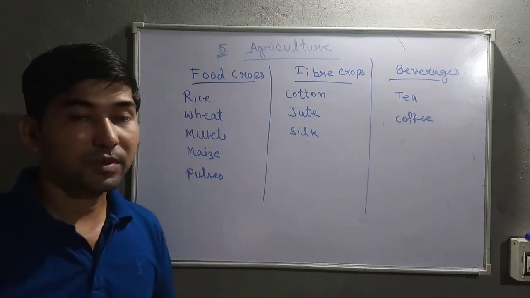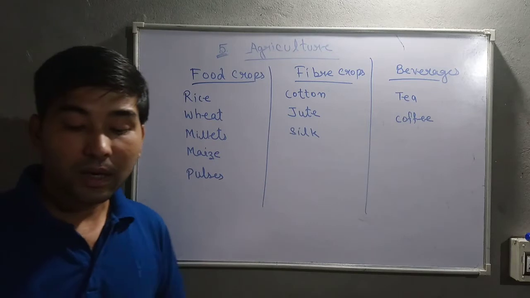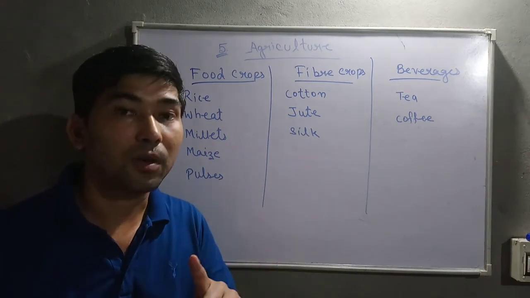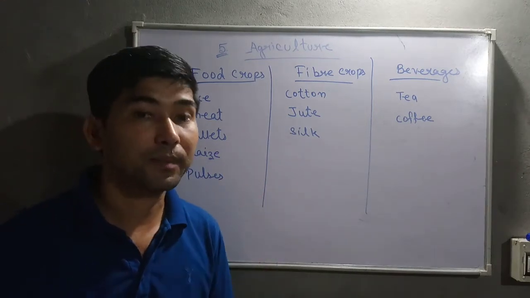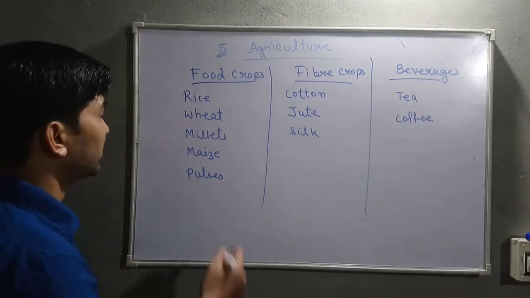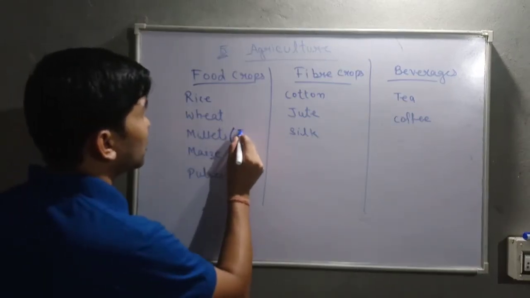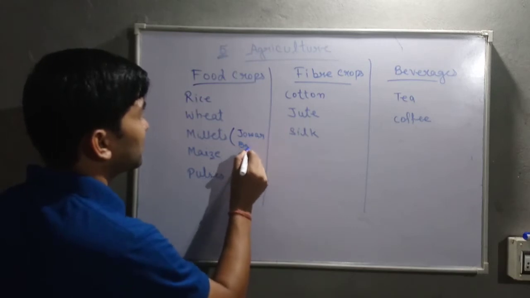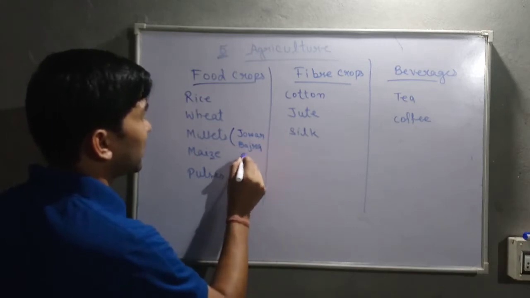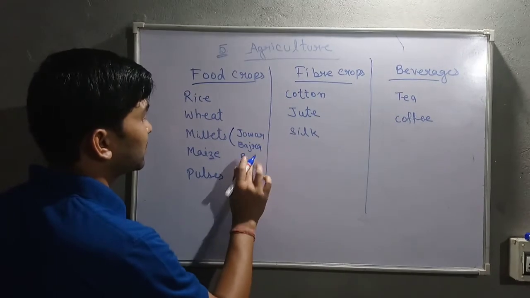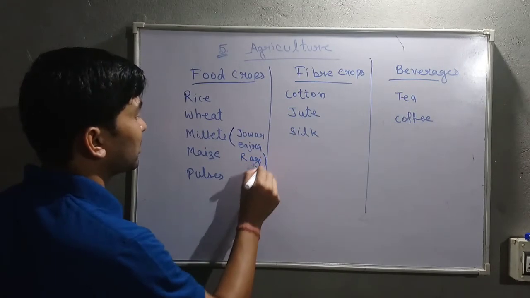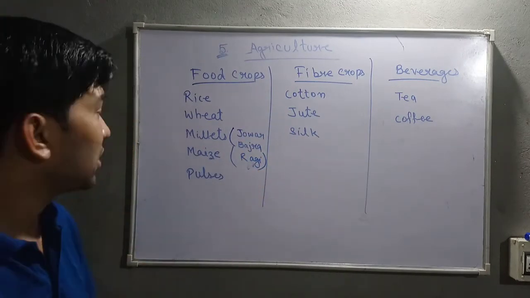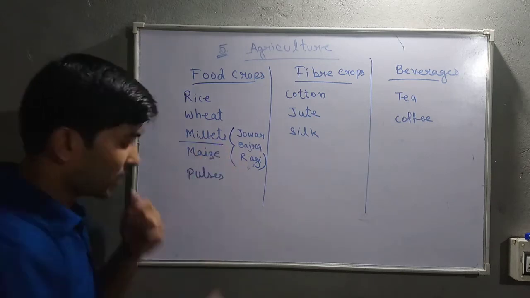Now millet crops. Millets are not a single crop, it includes jowar, bajra and ragi, okay. So this kind of crops includes millets, okay.